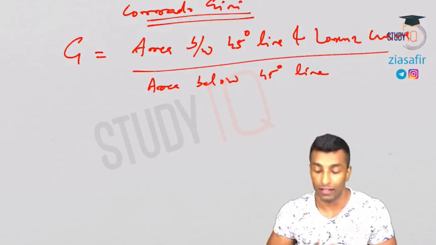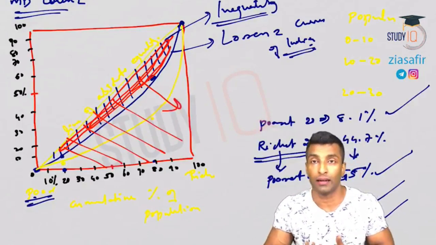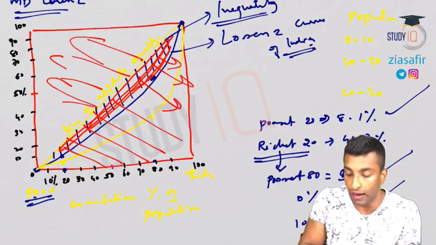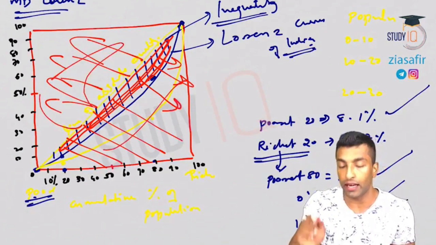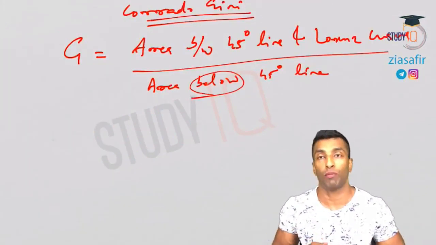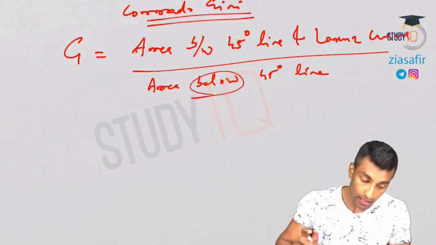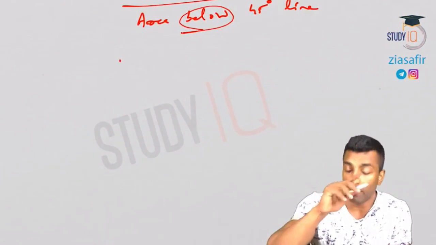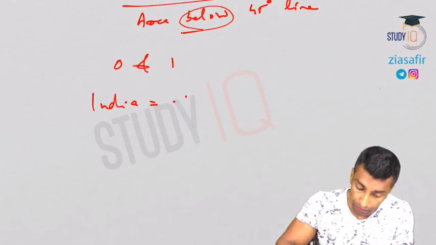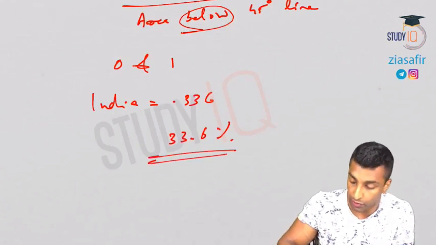It is not necessary that you need the word below. Why? Mathematically it is correct. Why? Because the area below the 45-degree line and the area above the 45-degree line are both equal. This area and this area are equal. So area below the 45-degree line or area above the 45-degree line are both actually correct. So that confusion also should not be there, okay. So the value of G will be varying between 0 and 1, and India's value is 0.336, that means 33.6%, okay.